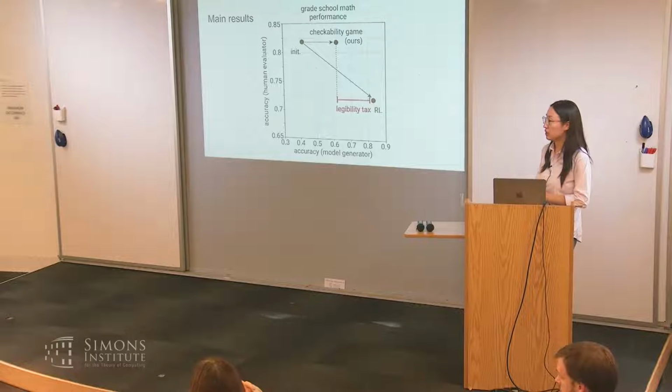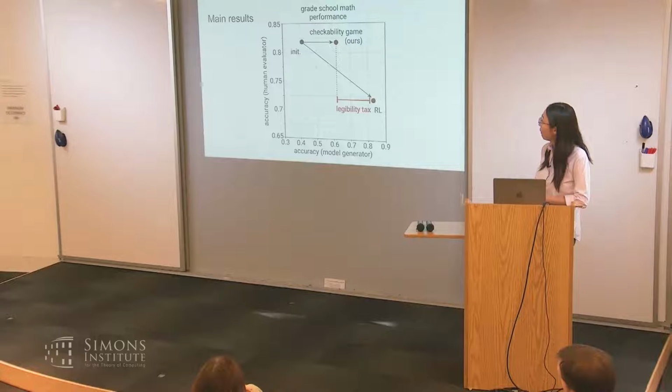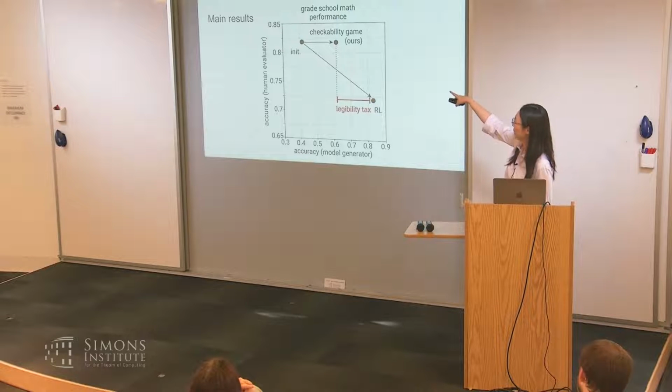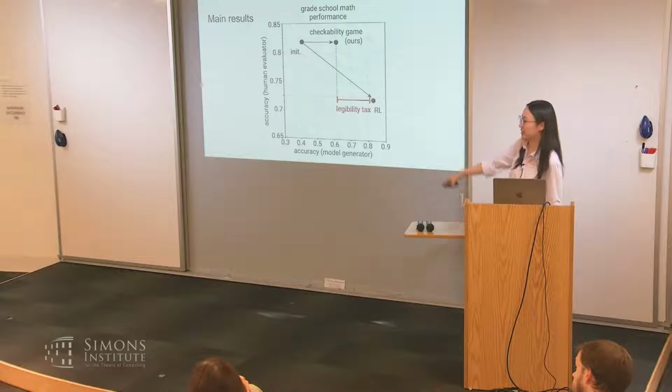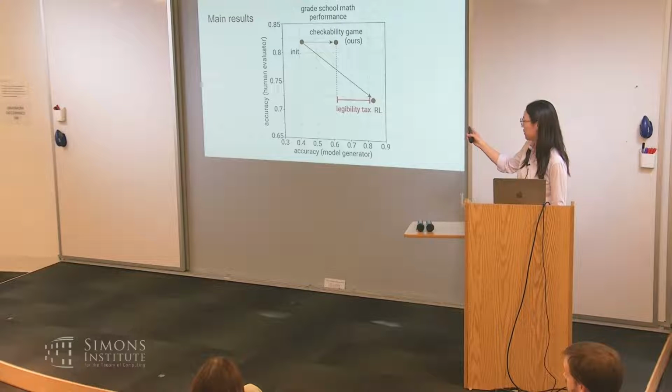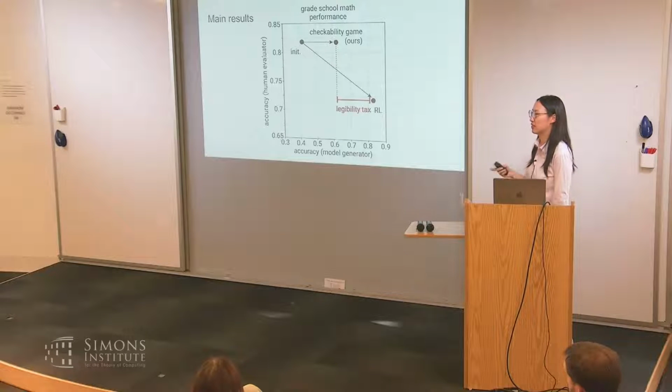I'm confused. Why should human judge accuracy be the same with or without the checkability game, but then be different for RL? I think it's coincidental that our method has the same legibility as init. We don't really have an explanation for that. But RL is low because if you just optimize for correctness, then the chains of thought are kind of crazy.